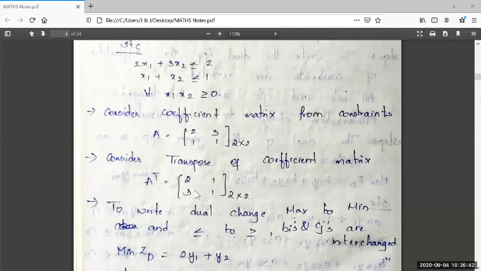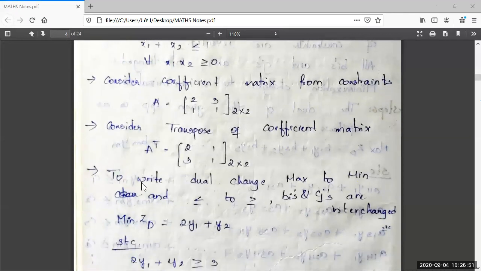As it is a square matrix, there is no change in order. 2 by 2, 2 by 2. Number of rows are 2, number of columns are 2. It is the same matrix, A and A transpose, right? Keep in mind these steps.